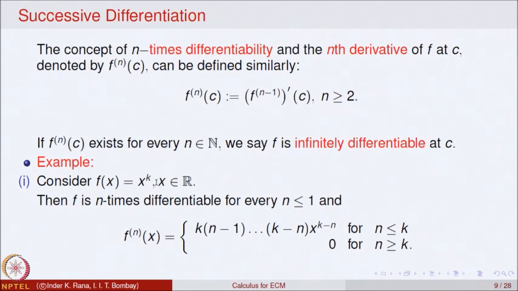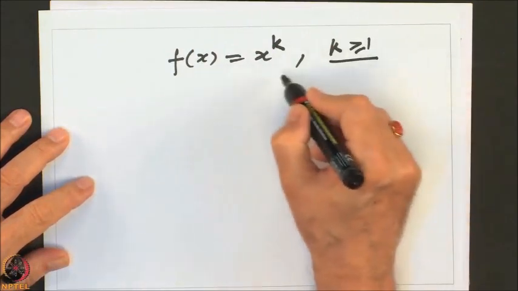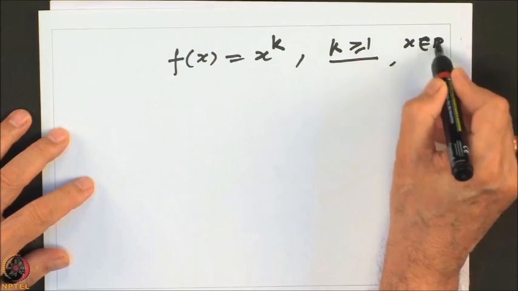Let me just write this so that it becomes clear. Let us look at the function f of x equal to x to the power k, where k is a fixed number, say bigger than or equal to 1, and x is any real number.